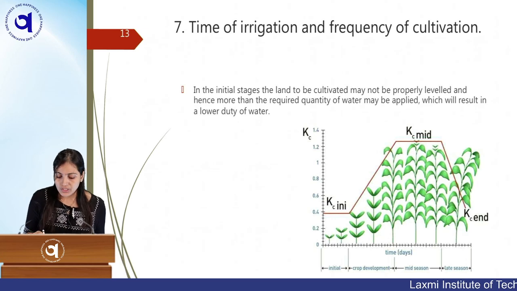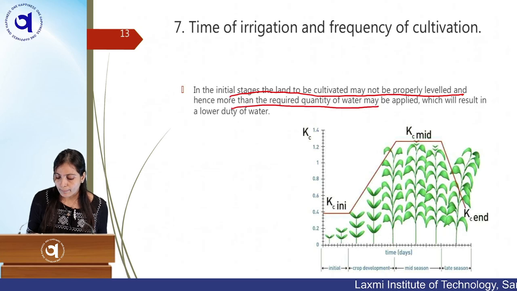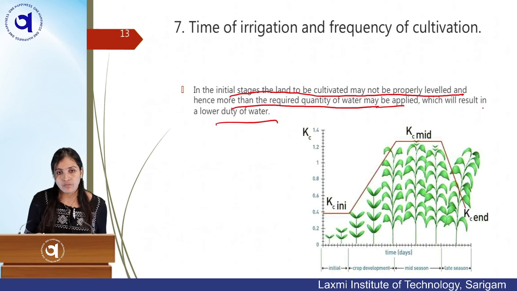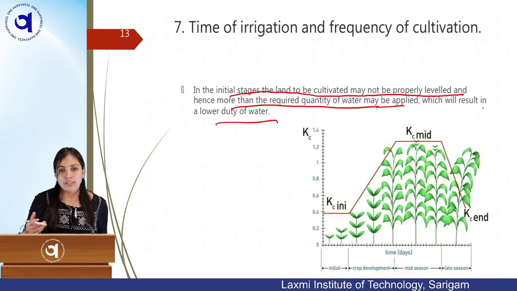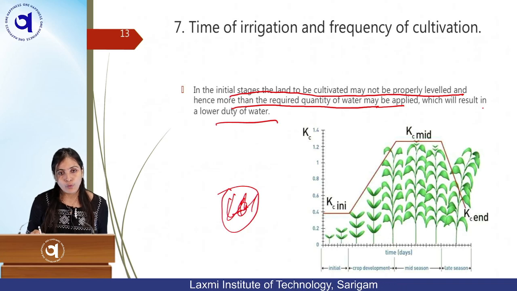Time of irrigation and frequency of cultivation. So, in the initial stage, the land has to be cultivated, may not be properly leveled and hence more than the required quantity of water may be applied, which will result in lower duty of water. Okay, I have told you, if your land becomes loose, irrigation land loose, then the infiltration rate will be high, and hence duty will be more than your plain land.